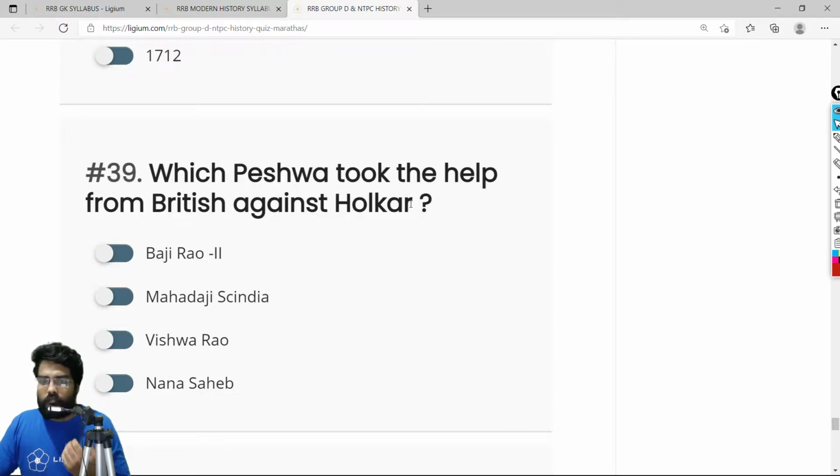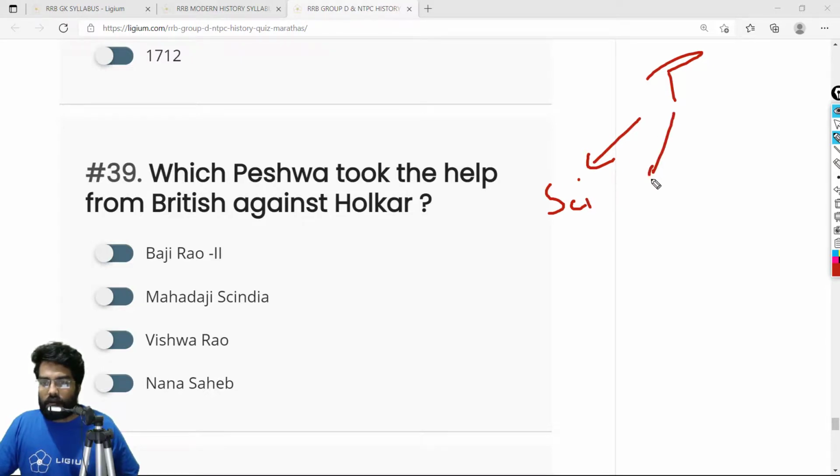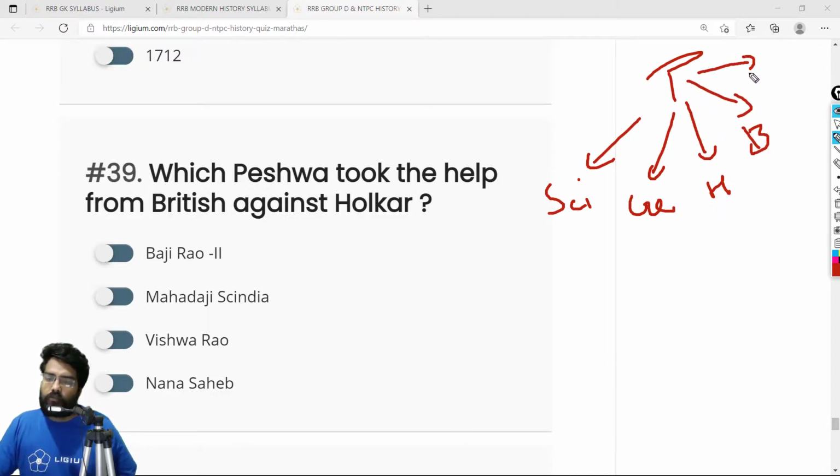As you already know, we have the Peshwa, and then we have the factions such as the Scindias, the Gaikwads, the Holkars, and the Bhonsles.